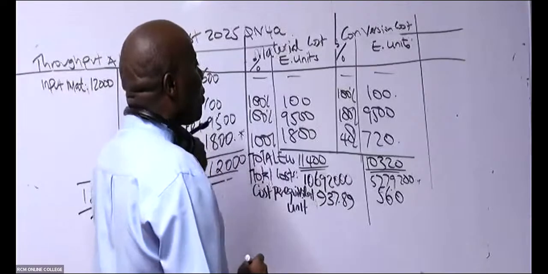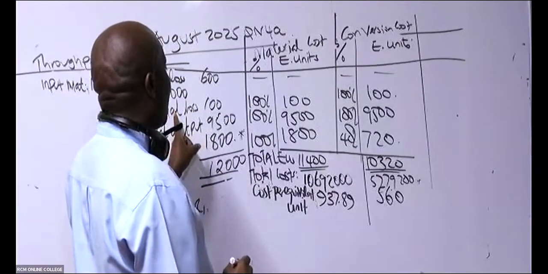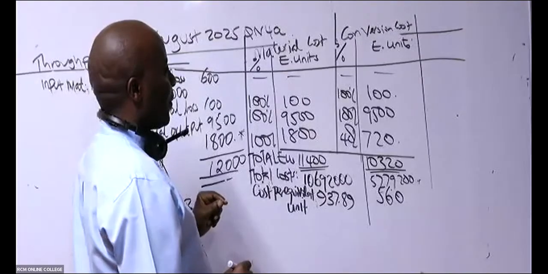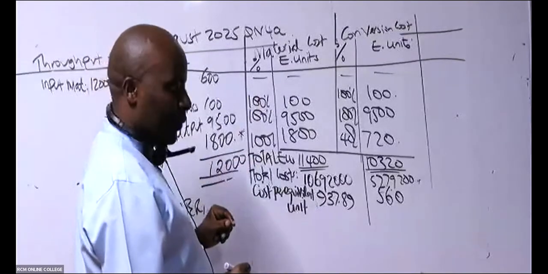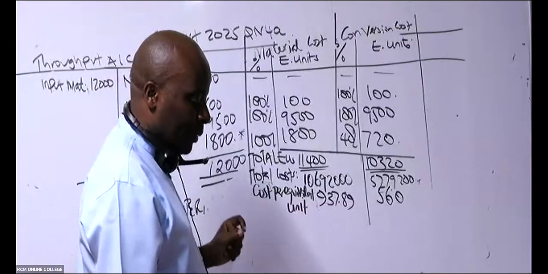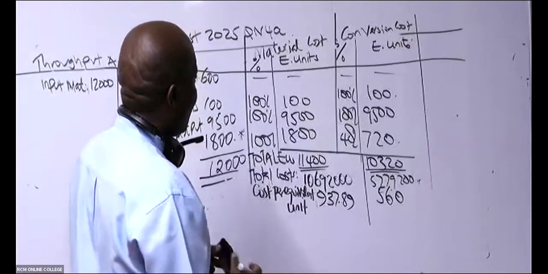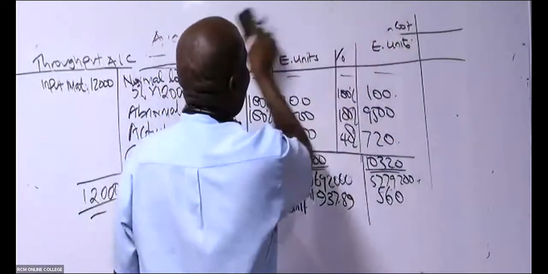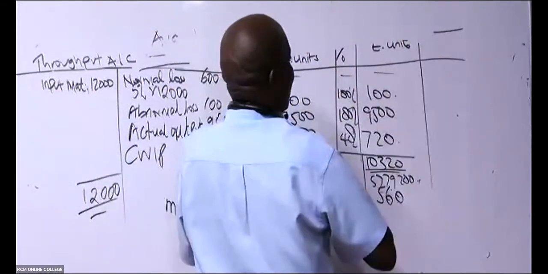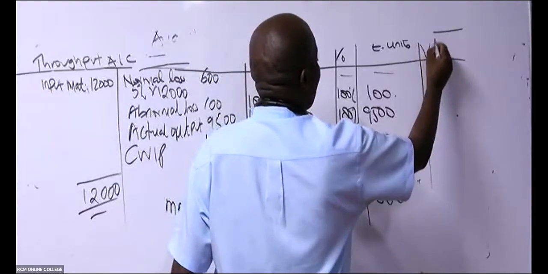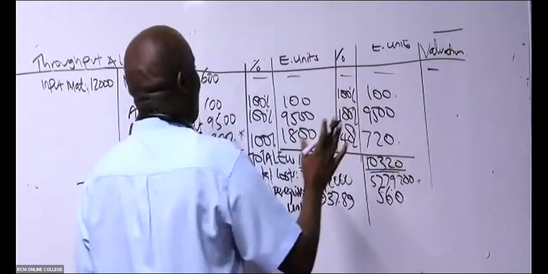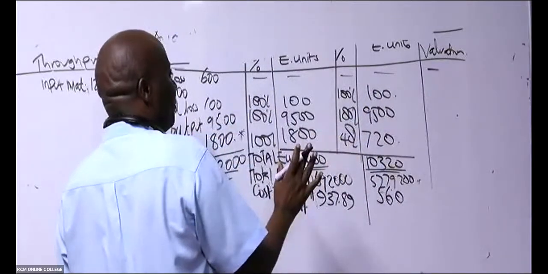So I want you, great students of mine, to value this abnormal loss. I wish my board was really capable of capturing everything here, so I'll be forced to just rub this and write a column here, valuation. For the normal loss, just put a dash there.